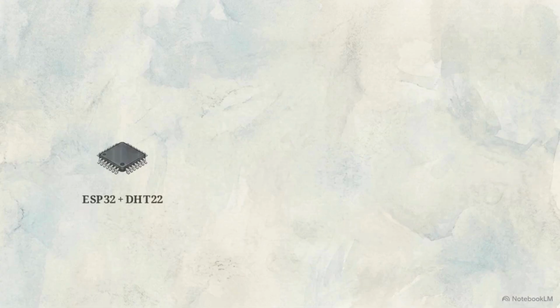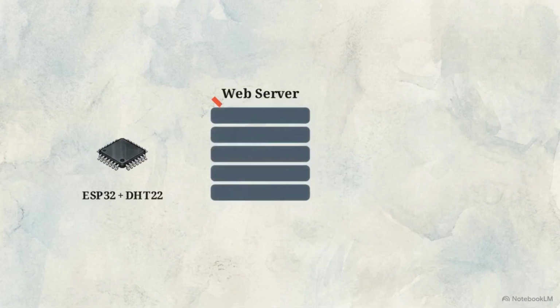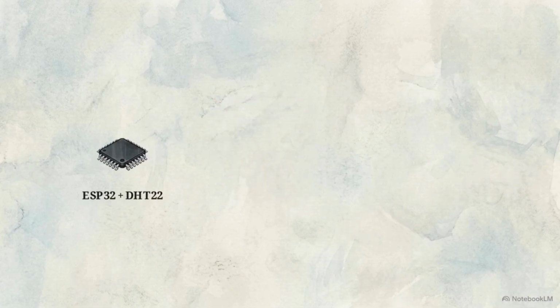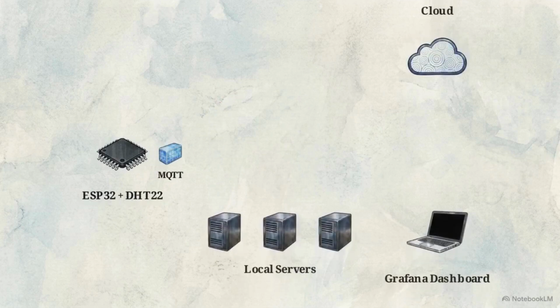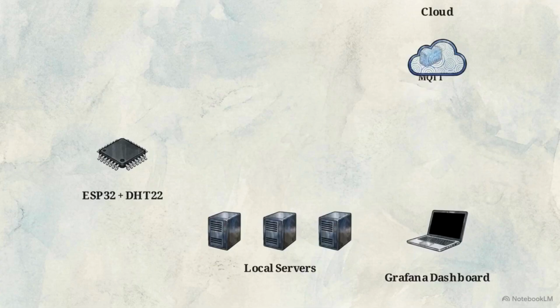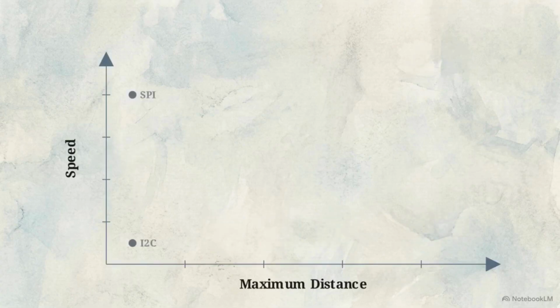For example, an ESP32 microcontroller reading a DHT22 environmental sensor in a remote field does not try to host a massive web server. Instead, the microcontroller wraps that temperature data in a tiny MQTT packet and bypasses local servers entirely, publishing it directly to a cloud visualization dashboard like Grafana.